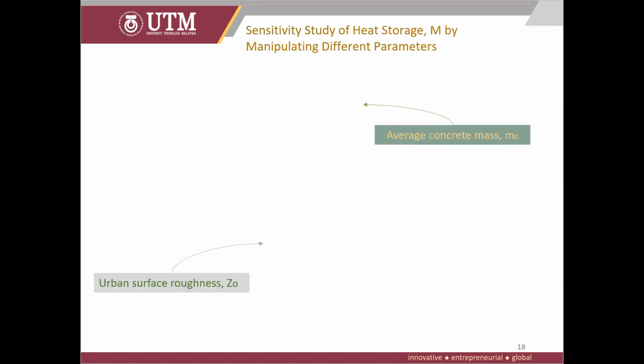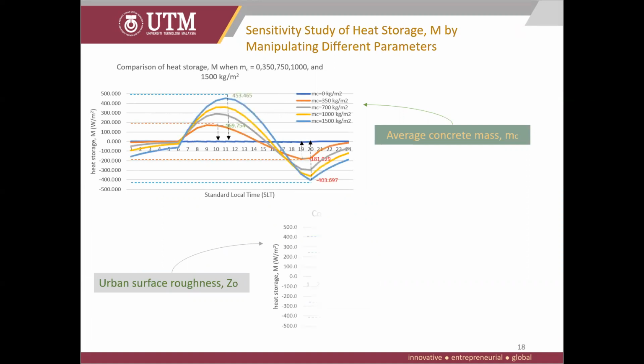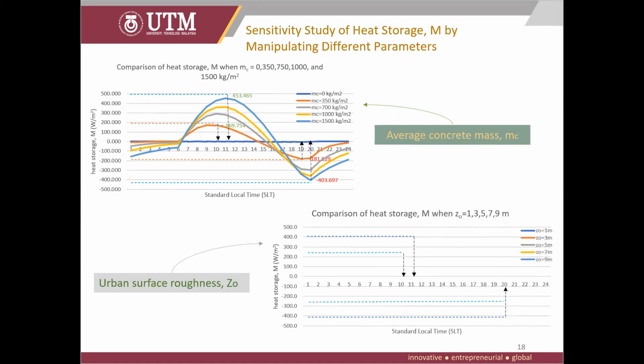Next is the sensitivity study of heat storage by manipulating both the average concrete mass and the urban surface roughness. For both comparisons of heat storage when building mass and building height are manipulated, the lag decreases when building height decreases and when building mass increases. Also, as seen in the first graph, there is no heat storage when there is no building mass.